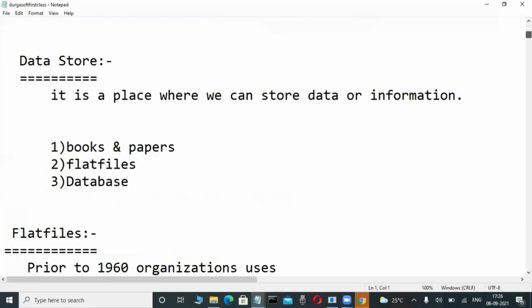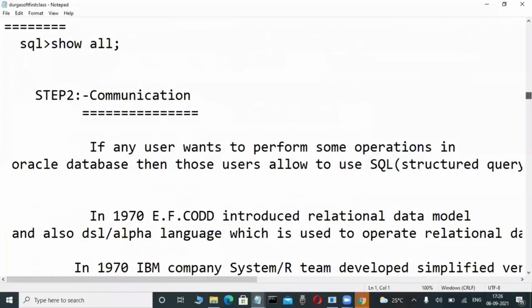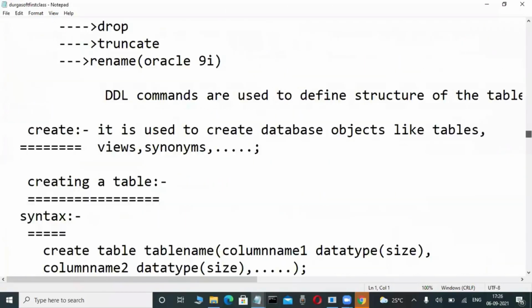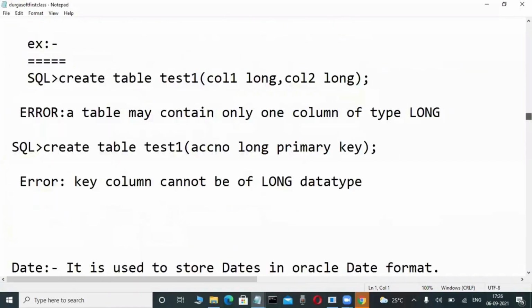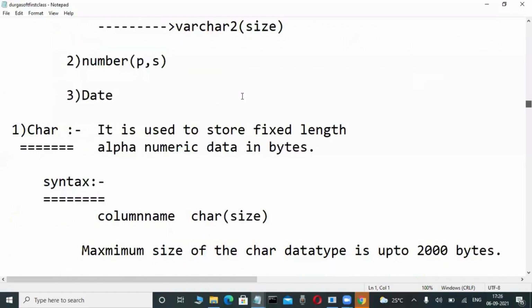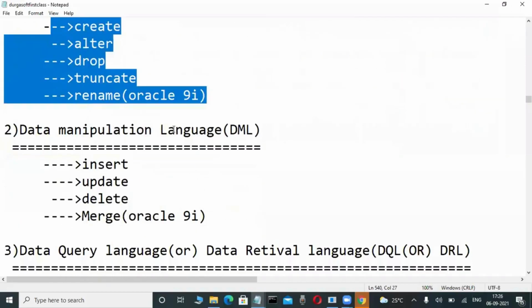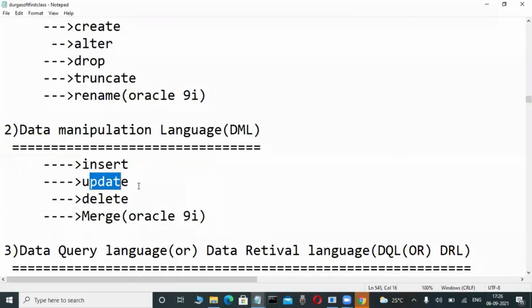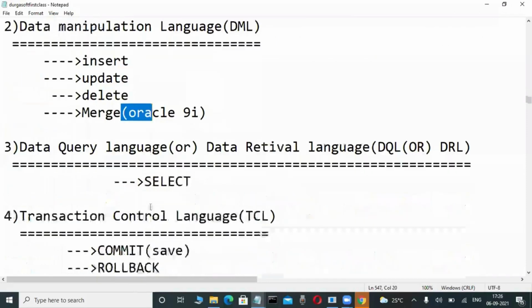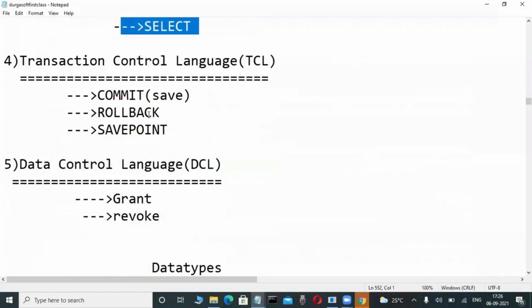In our course, in the SQL language, we are learning these types of commands. DDL, some commands are there. Again DML: insert, update, delete, merge. Again DQL, with the selection process and projection process.